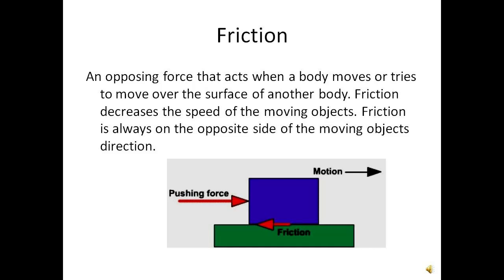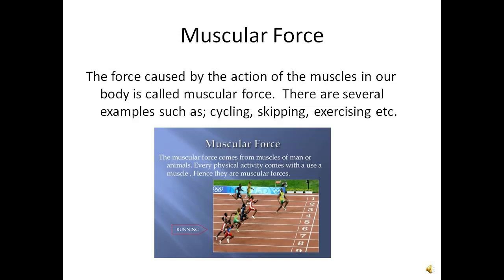Friction is an opposing force that acts when a body moves or tries to move over the surface of another body. Friction decreases the speed of the moving object. Friction is always in the opposite direction of the moving object's motion. As you can see in the image, the pushing force is towards the left side and hence friction will be on the right side. Friction will decrease the speed of this object.